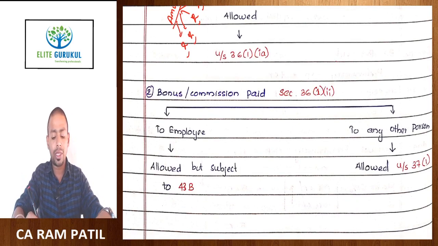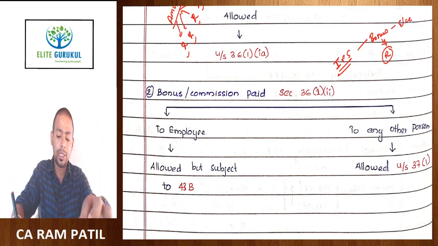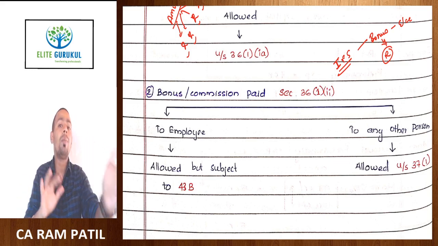First of all, if you have studied the income from salary chapter, and if you remember our discussion, in that chapter we have discussed, see, bonus is taxable in the hands of the employee on a receipt basis. Bonus is allowed as a deduction to the employer also on a payment basis.